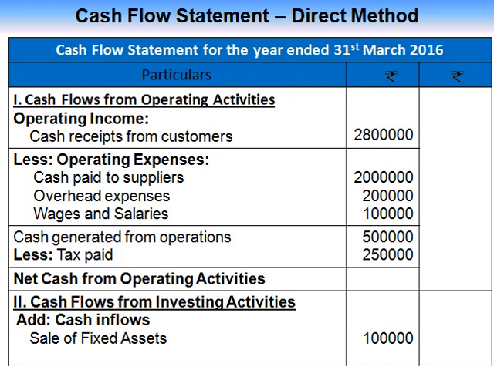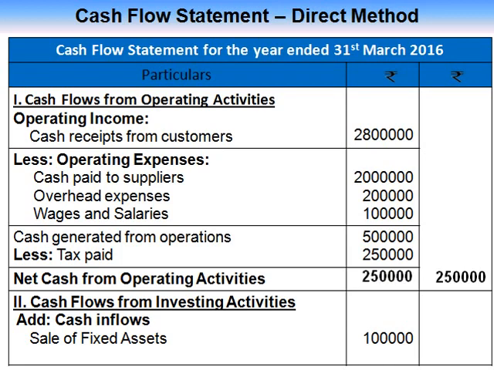Operating income, cash received from customers 28 lakh, less operating expenses: cash paid to suppliers 20 lakh, overhead expenses 2 lakh, wages and salaries 1 lakh. So the balance, cash generated from operations, is 5 lakh, less tax paid 2,50,000. So net cash from operating activities is 2,50,000.